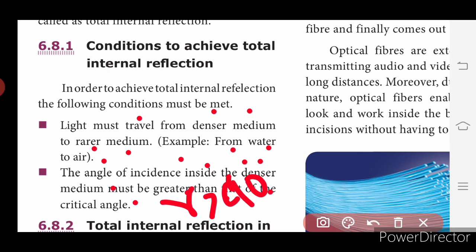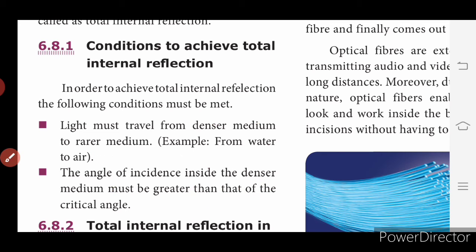If it is greater than 90 degree, there may be a chance of total internal reflection. So denser medium means water, rarer medium means air. Okay, this is the example for denser and rarer medium.